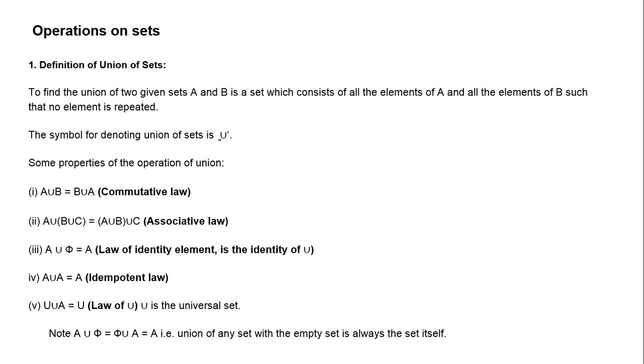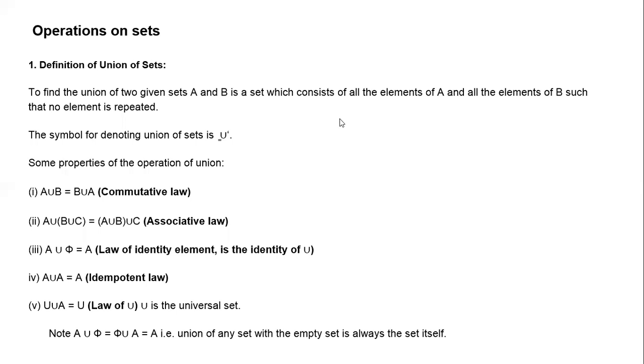This is an important point. If n is the number of elements in a set, then 2 power n number of subsets are possible for that set. You should also know that the null set is a subset of all sets. Is it clear, students?